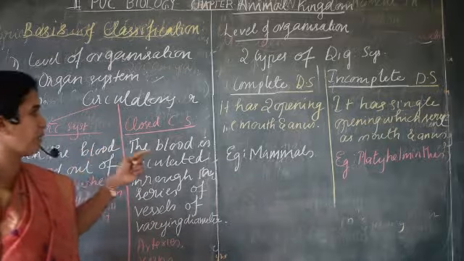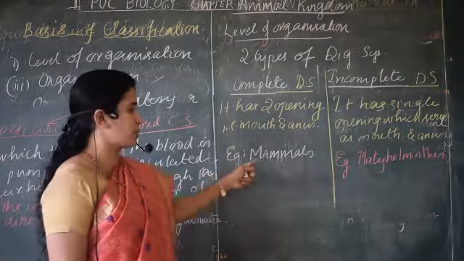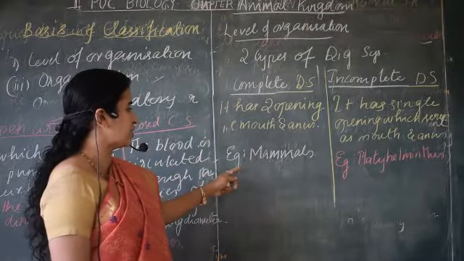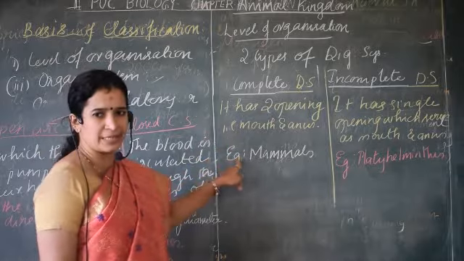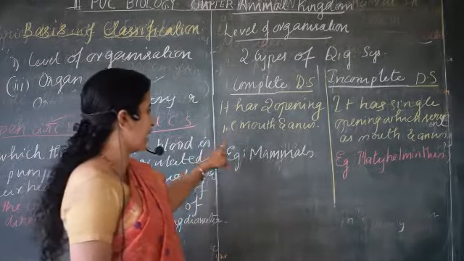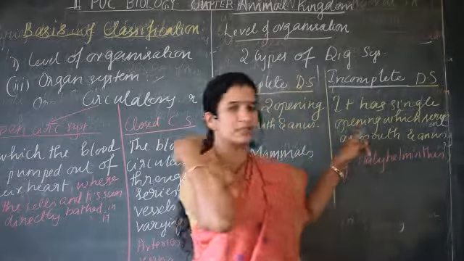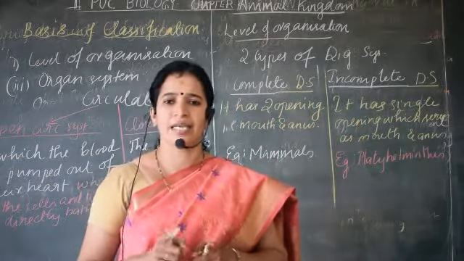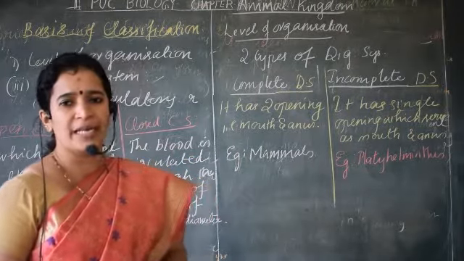The digestive system can be of two types: complete and incomplete. The complete digestive system has two openings, the mouth and the anus. It starts with the mouth and ends with the anus. But the incomplete digestive system has a single opening which serves as both mouth and anus.